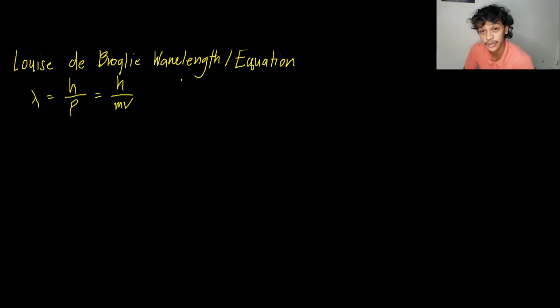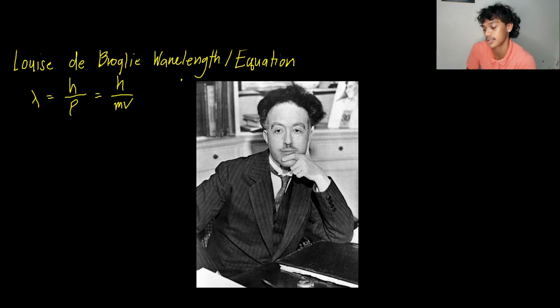Without further ado, let's have a quick background check on the marvelous physicist who discovered this equation. In the 1920s, Louis de Broglie made a bold assertion in his doctorate dissertation: all matter has a wave-like property.